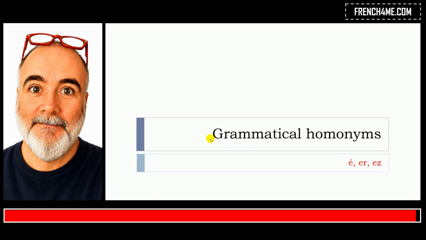In this video, we'll see together grammatical homonyms, and more precisely, et.